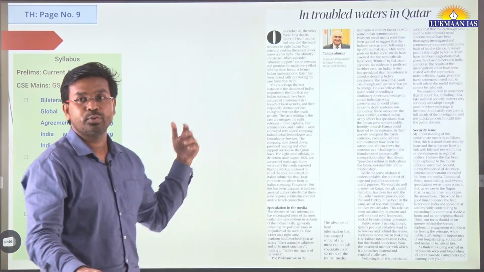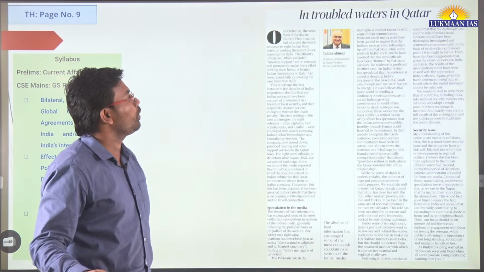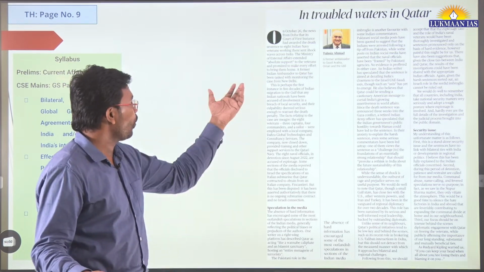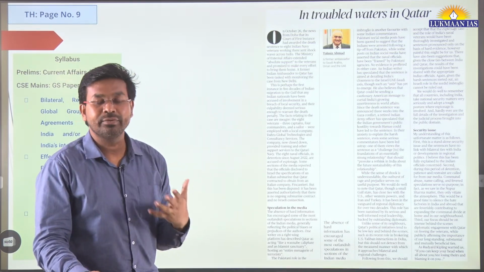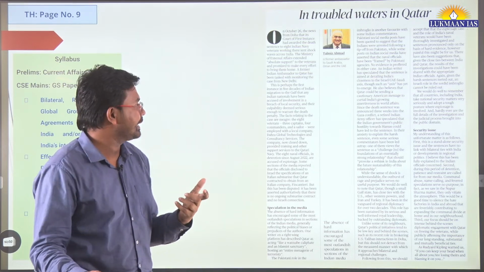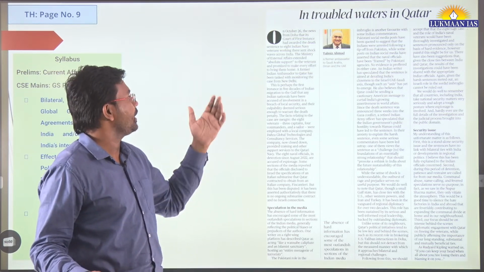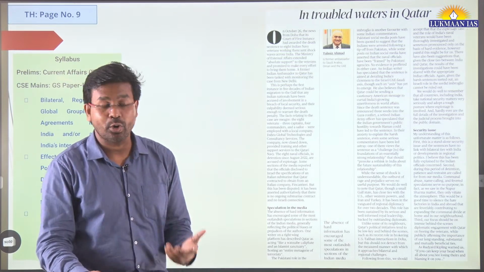So with this we will move to another article. It says, "In troubled waters in Qatar." Once again, this is a very important topic, a very important discussion. So here we need to understand what is the topic that we are talking about.